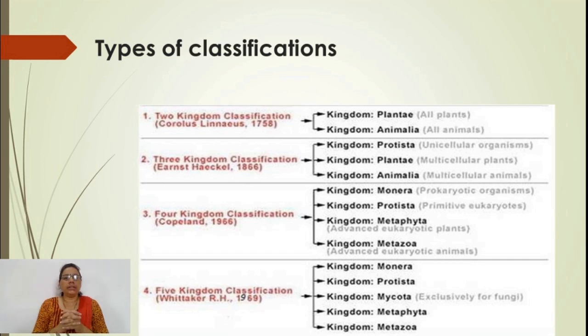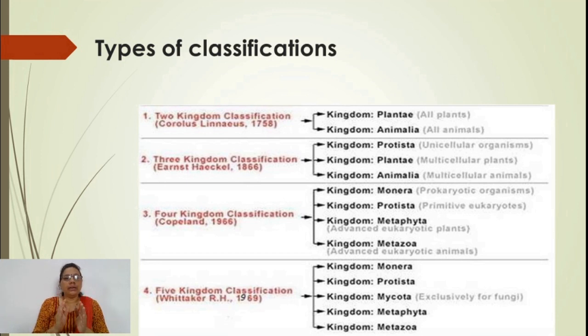After that, Copeland, in 1866, derived a new structured characteristic, having unicellular as well as multicellular organisms, but differentiated by organization of cell, whether it is prokaryotic or eukaryotic.